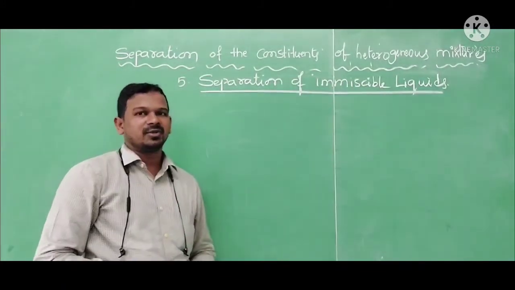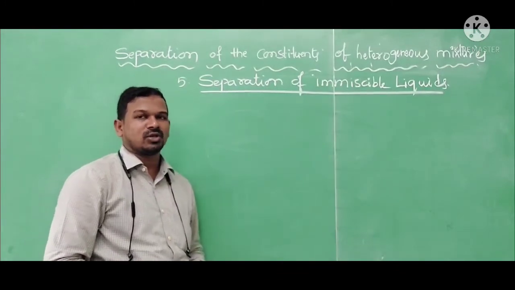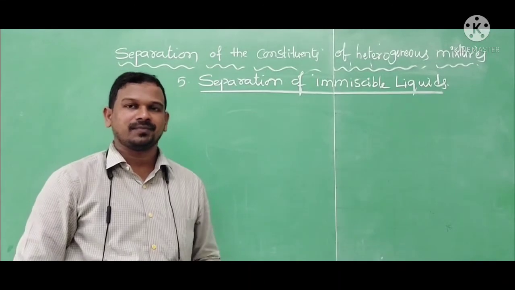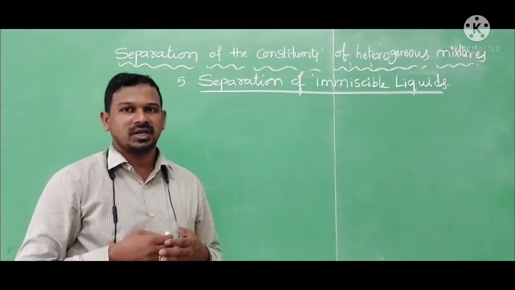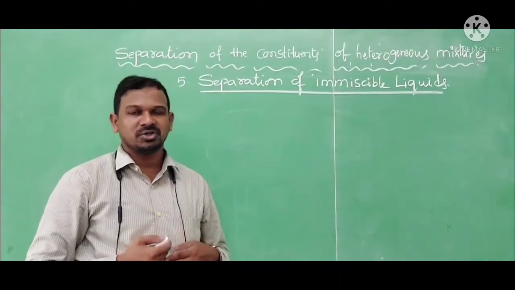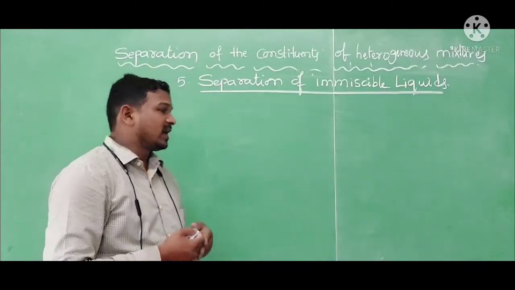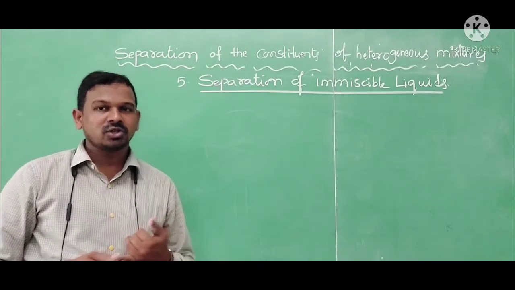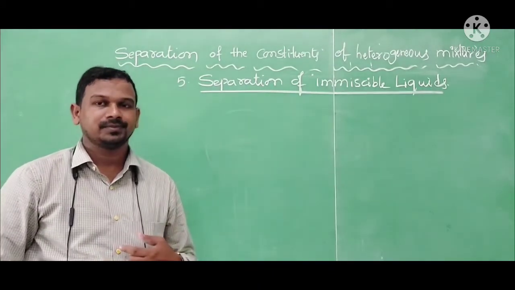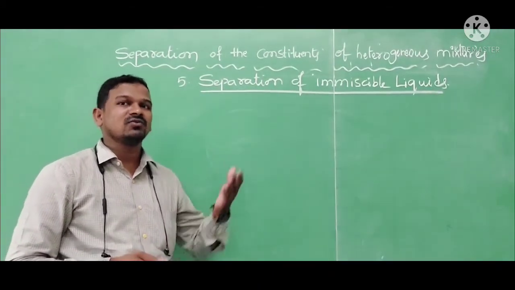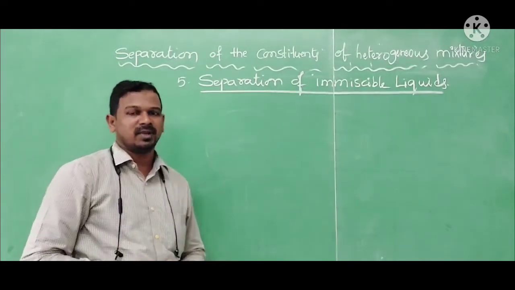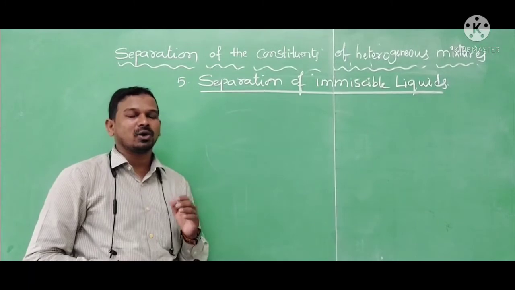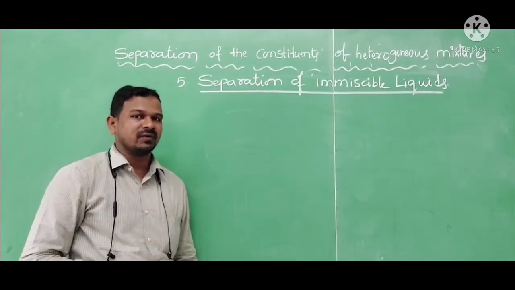Now, separation of immiscible liquids. In this process, we are going to separate liquids which are immiscible with each other, meaning they do not mix with each other and form a heterogeneous mixture. For example, kerosene oil in water is a mixture of immiscible liquids. We can separate the kerosene from the water with the help of this method. Let's do one activity here to see how we separate immiscible liquids.